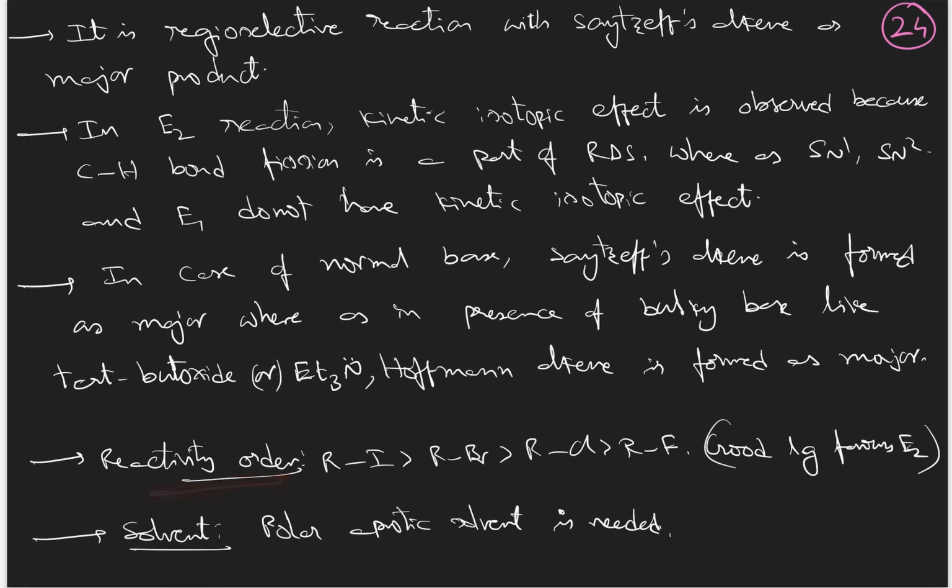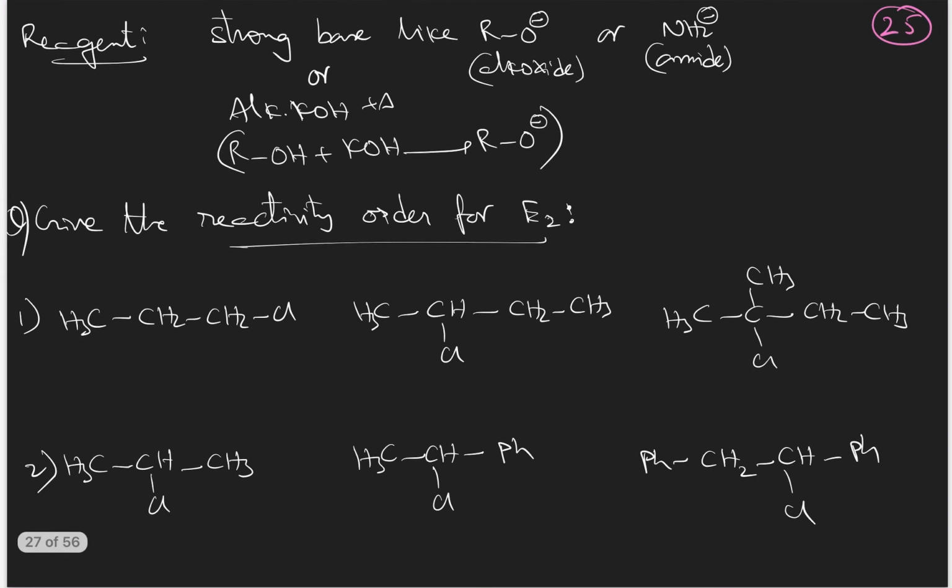And reactivity order: good leaving groups always favor E2 reactions. Therefore, alkyl iodide is more reactive than alkyl bromide, than alkyl chloride, than alkyl fluoride. And solvent: polar aprotic solvent, because the reaction does not involve formation of any ions. It is going through transition state formation. So there is a need for polarization of the bond, but not to completely break the bond into ions. Therefore, a polar aprotic solvent is sufficient. And as already told, the reagent needed is a strong base like alkoxide or amide.